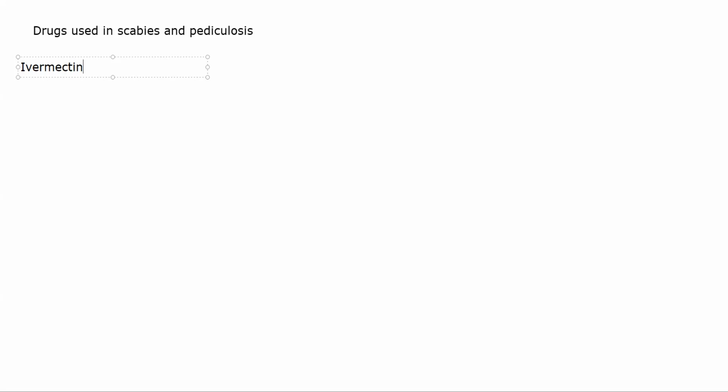Okay, so the patient is supposed to wash their body with that, will apply करके, then they need to have a hot scrub bath or things like that. Ivermectin is the only drug that you give orally. Given orally.